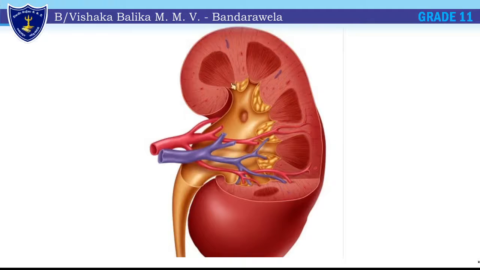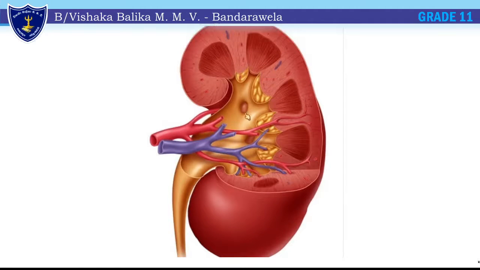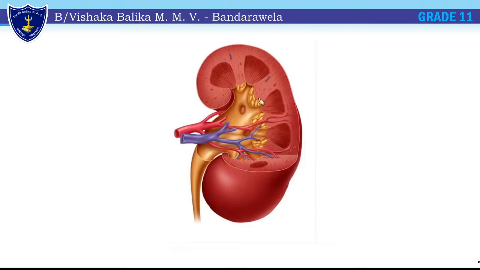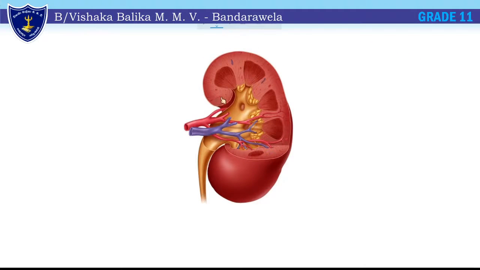These ones are known as pyramids. And the basic structural unit of the kidney is placed in this. Then there is a common passage here. This common passage is called the renal pelvis, and urine is collected into this, traveling through the ureters. The blood vessels supply blood into this, and now you can see the whole thing here. This is how a kidney looks.